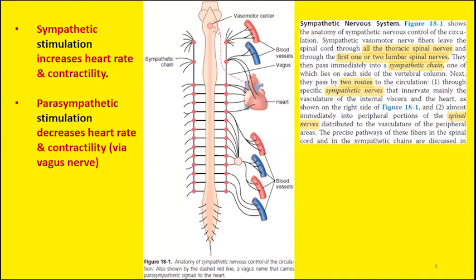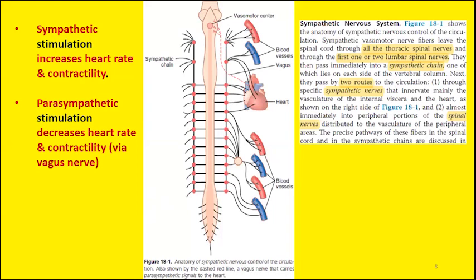So parasympathetic stimulation will give the response opposite to that of sympathetic stimulation. Parasympathetic stimulation usually takes place via the vagus nerve, and stimulation by the vagus nerve will decrease both parameters, the heart rate and the force of contraction.